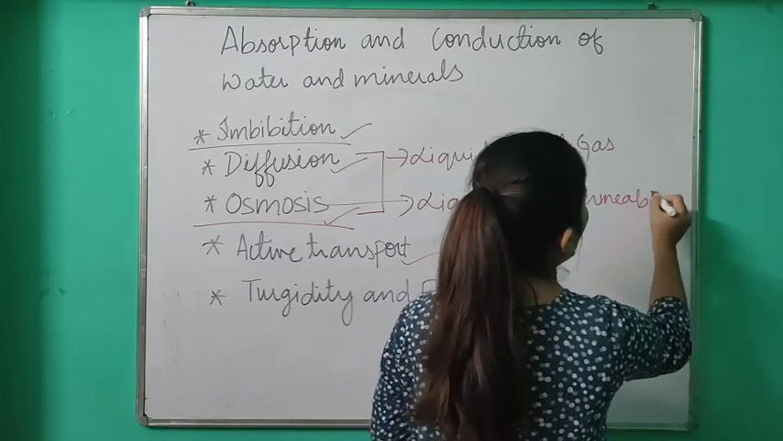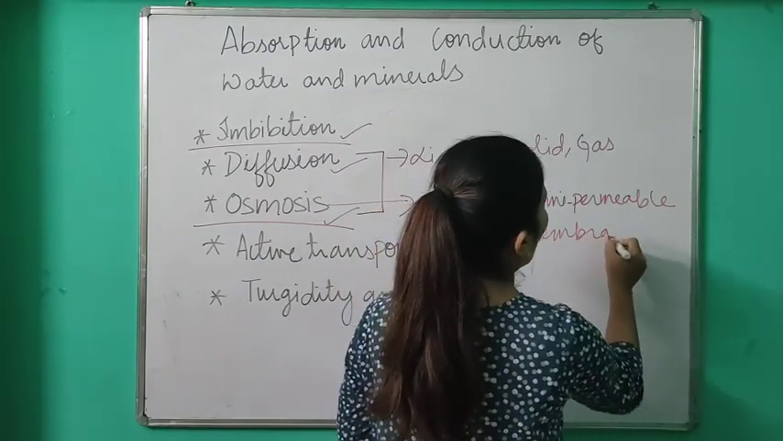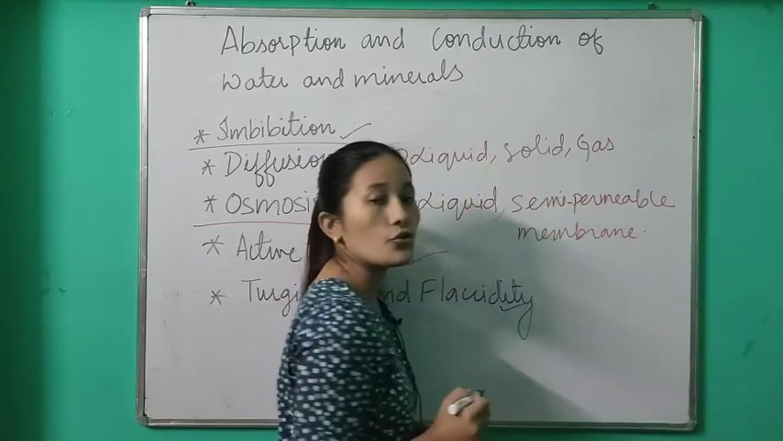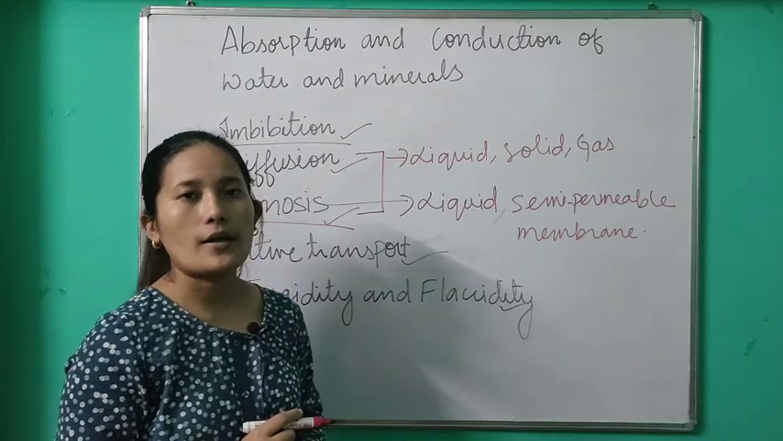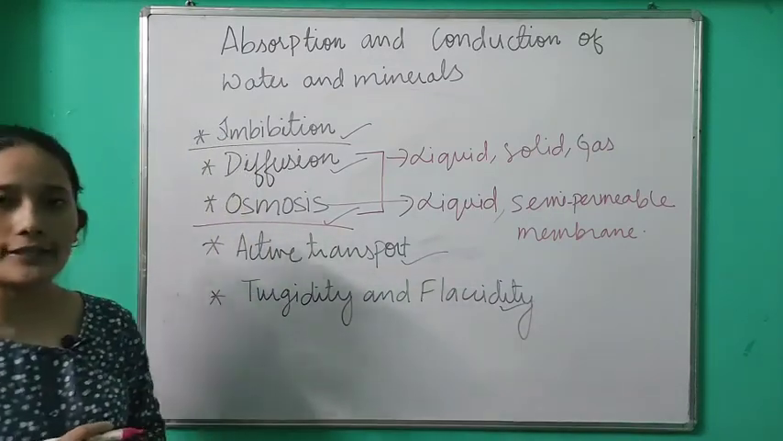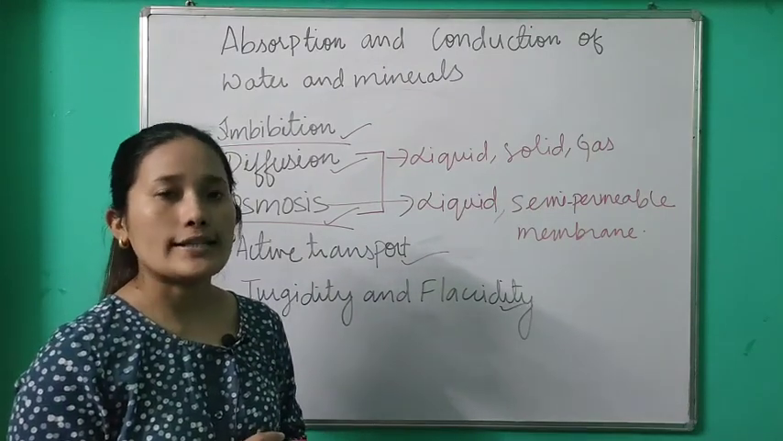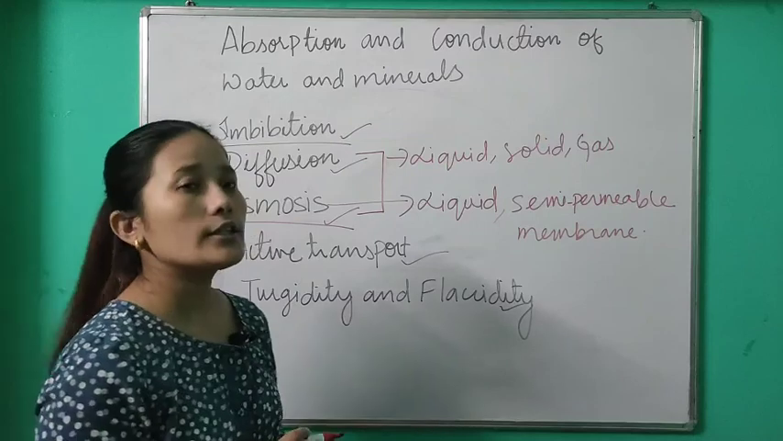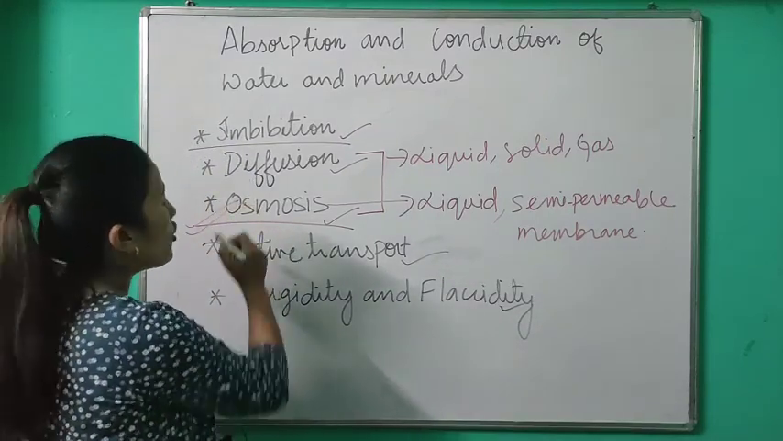Okay, you need a semi-permeable membrane. Semi-permeable membranes are membranes which allow only certain things to enter. A semi-permeable membrane is essential in the case of osmosis, but in the case of diffusion you do not need any kind of membrane. Okay, the process eventually takes place.